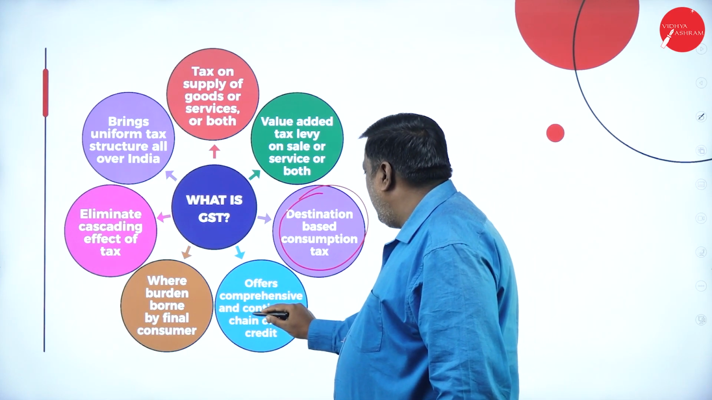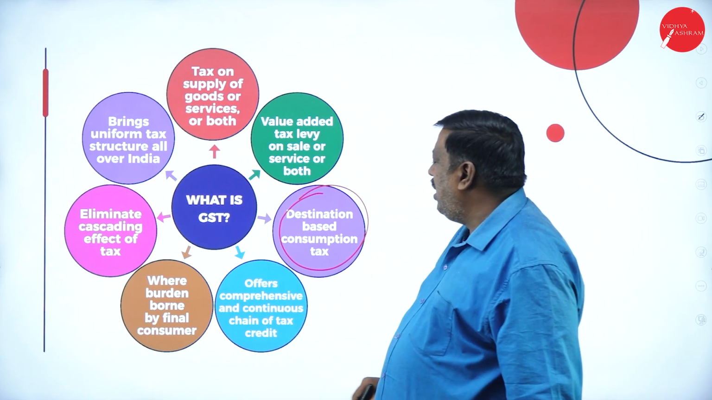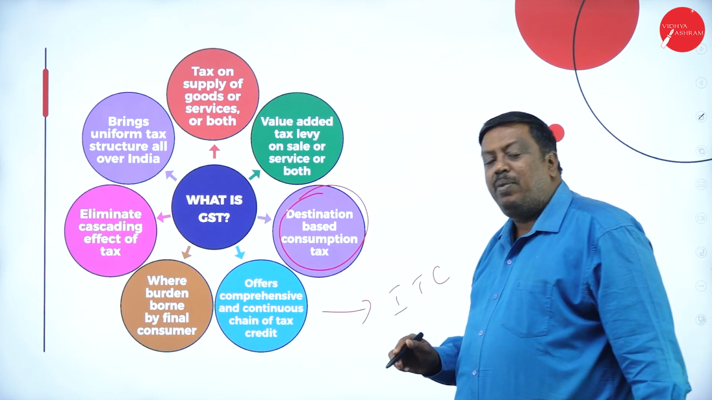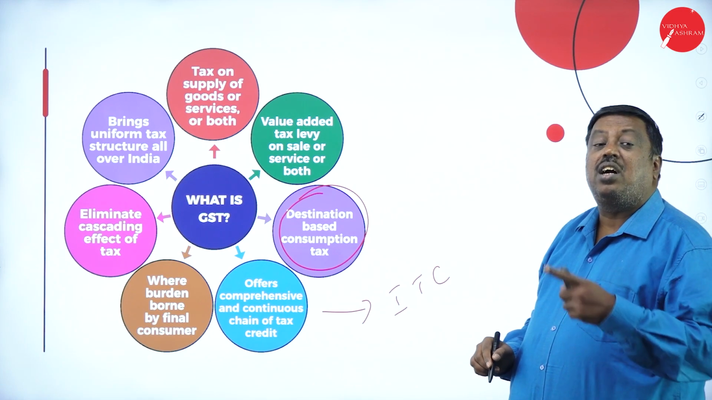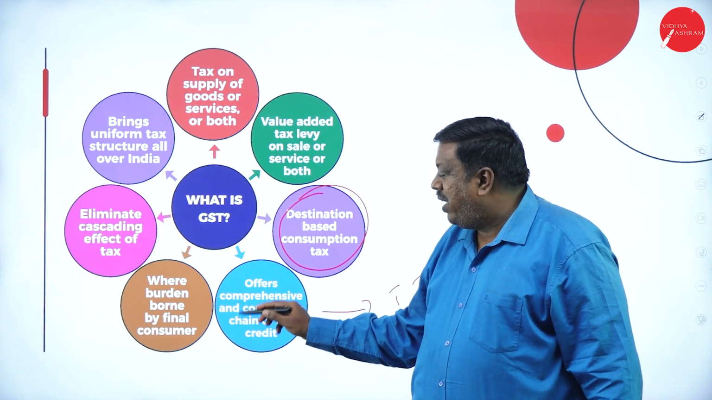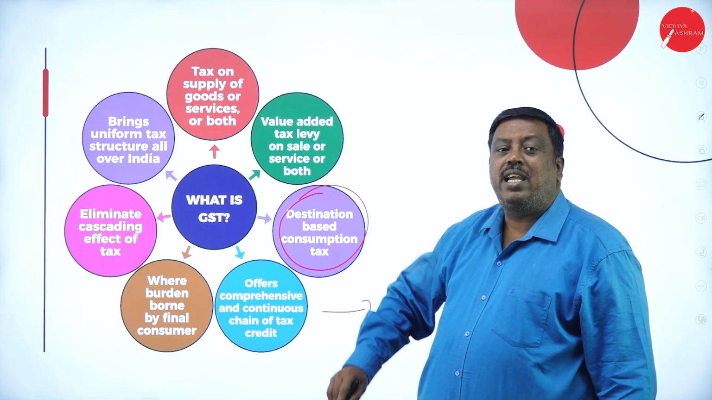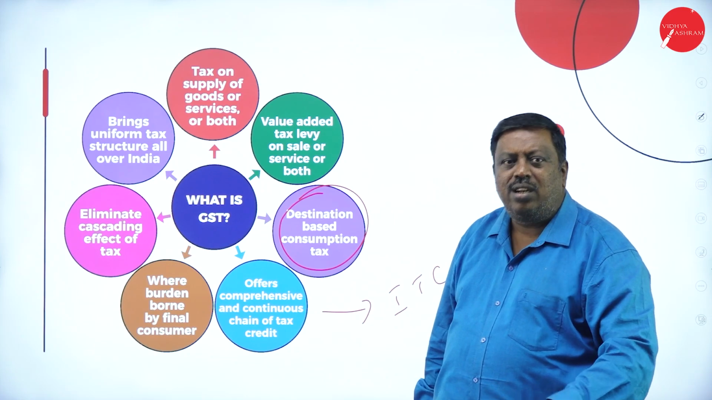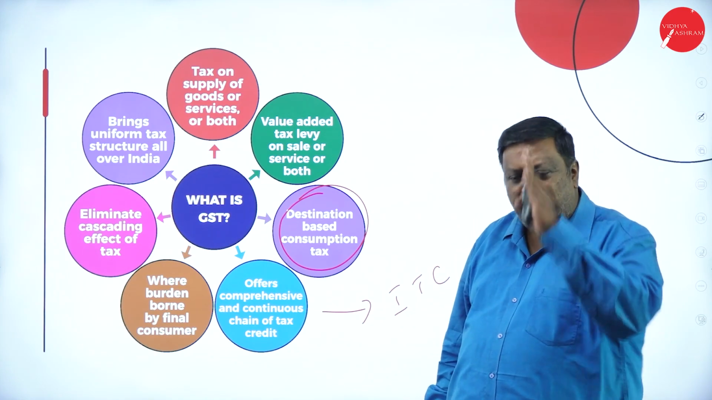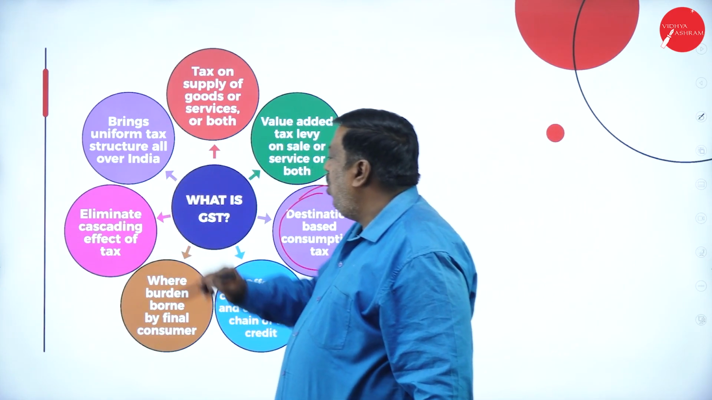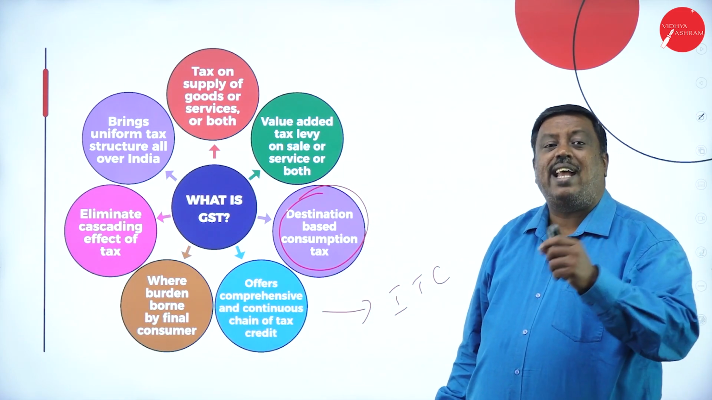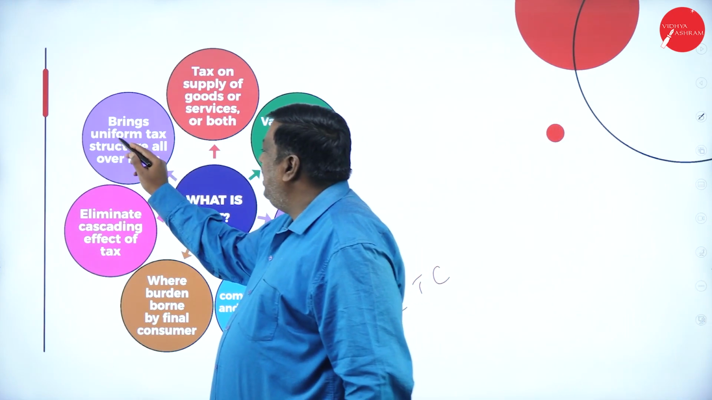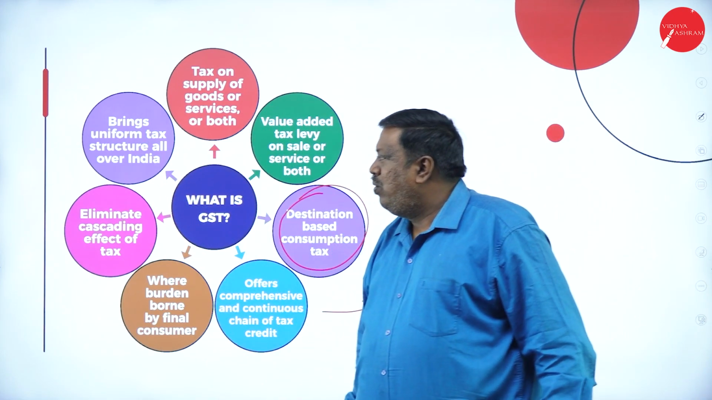It offers a comprehensive and continuous chain of tax credit. They're saying that the ITC, input tax credit facility, will be applicable till it reaches the consumer, where the burden is borne by the final consumer. Ultimately, the tax is paid by the final consumer and not by the manufacturer, wholesaler, retailer or any agent. The final tax will be paid by the consumer. Elimination of certain tax on tax concepts, which we had earlier in either the central or the state system, brings a uniform tax structure all over India.